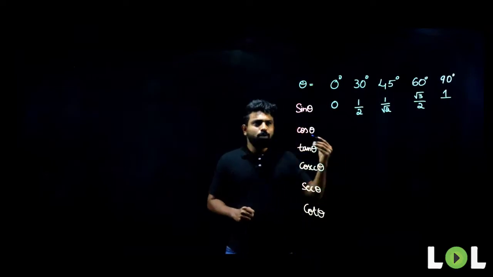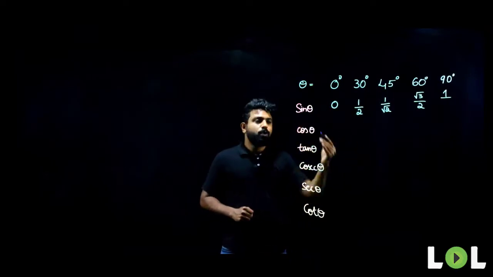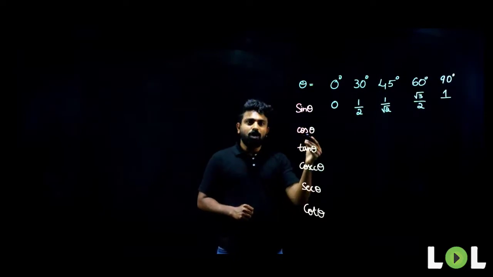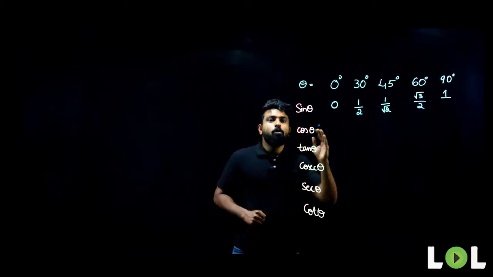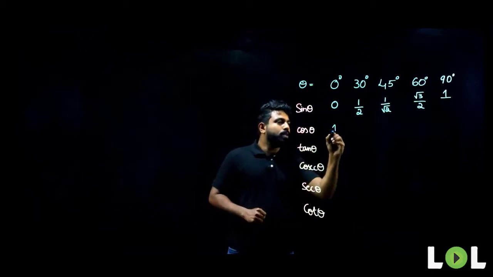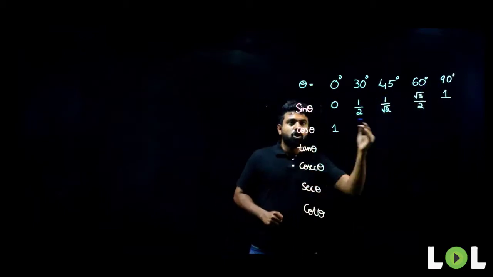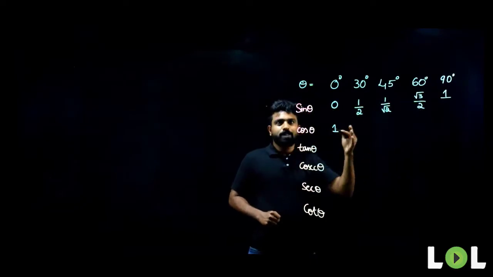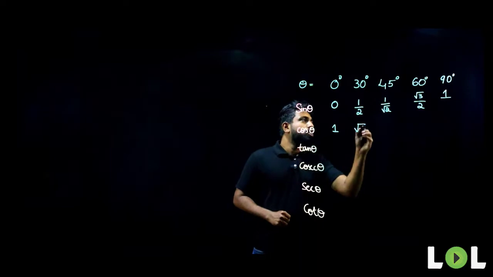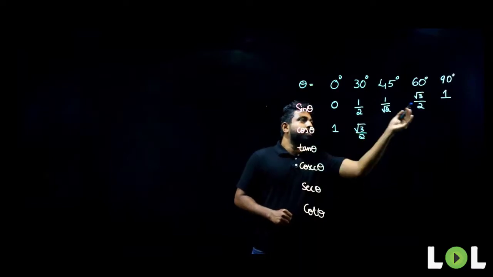Now, if you know these values for sine theta, you can write the values for all the others. How do we do that? For cos theta, write exactly the opposite values. For example, cos of 0 degrees will be equal to 1. So you are writing the same sine values in the reverse order. What is cos 30 degrees? Cos 30 degrees is root 3 by 2. That is nothing but reverse order.